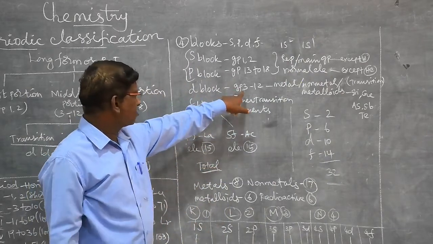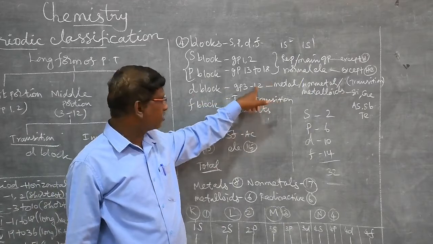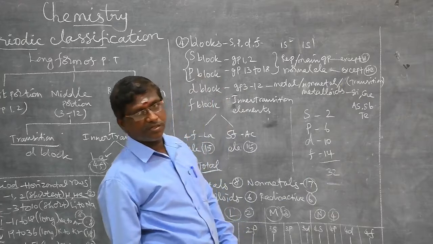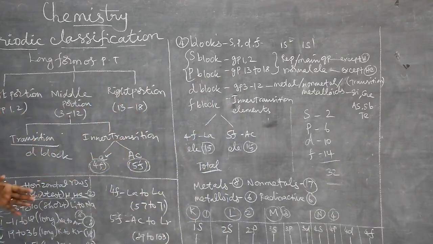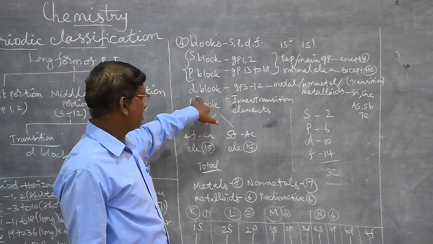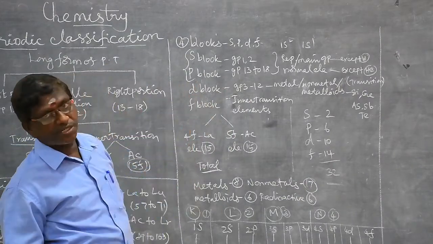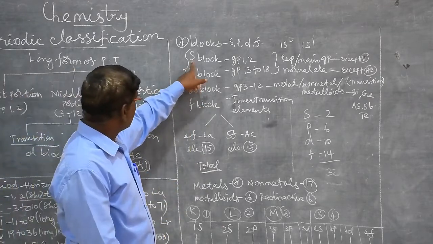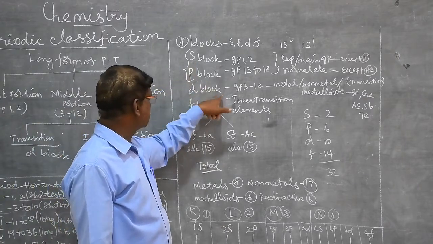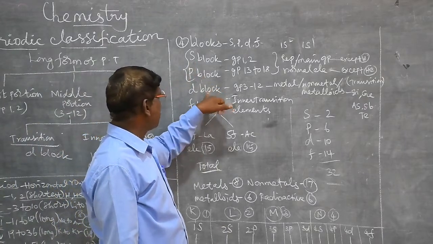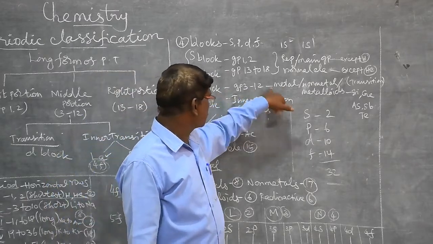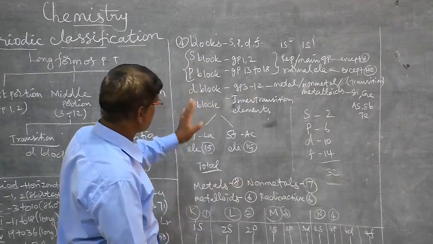In D block elements, groups 3 to 12, there are metals, non-metals and metalloids. They are called transition elements. Why are they called transition elements? As already told, they lie in between the S block and the P block in the modern periodic table, groups 3 to 12. That's why they are called transition elements.